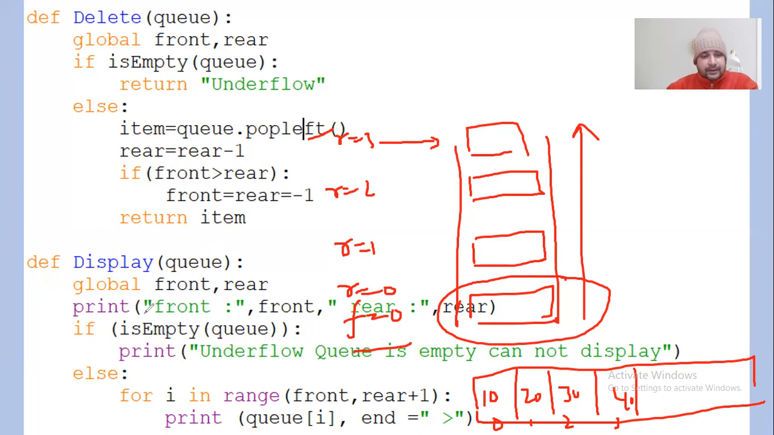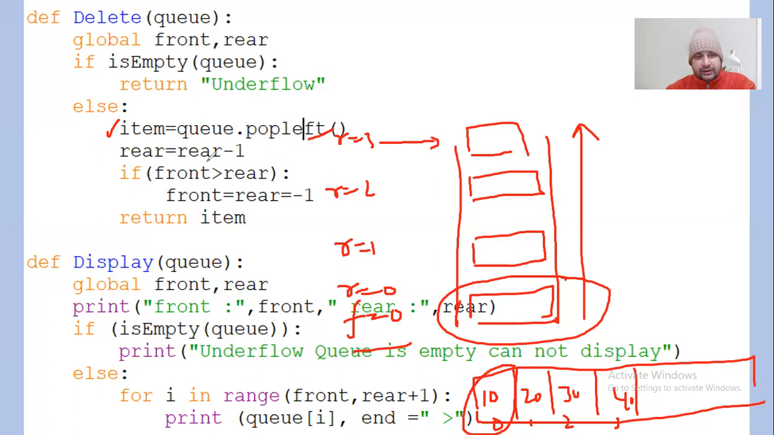So when you delete, it's saying item equal to q dot pop left. Pop left means the leftmost element you need to pop. Pop in a list is going to pop the last element, you know about that. Pop is going to pop the last element from the list, and pop left is going to delete, or pop, the first element. The leftmost element is going to be popped. That value will be assigned to item, as you know that the pop function returns a value, right?